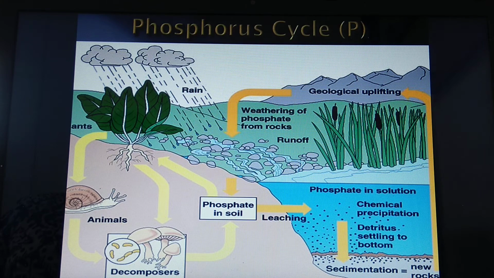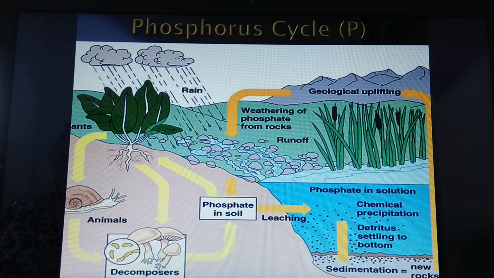Sometimes fertilizers are provided to agricultural land, and if there is sudden rainfall after this supply of fertilizers, then from the agricultural fields, and sometimes from industrial effluents, phosphorus-rich water gets released into the water bodies.